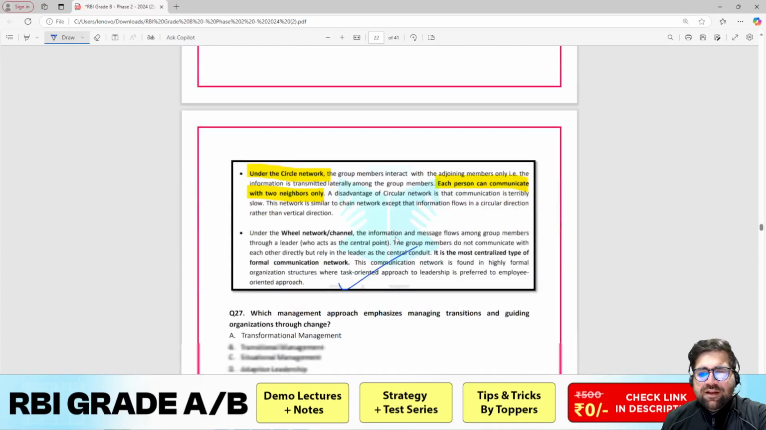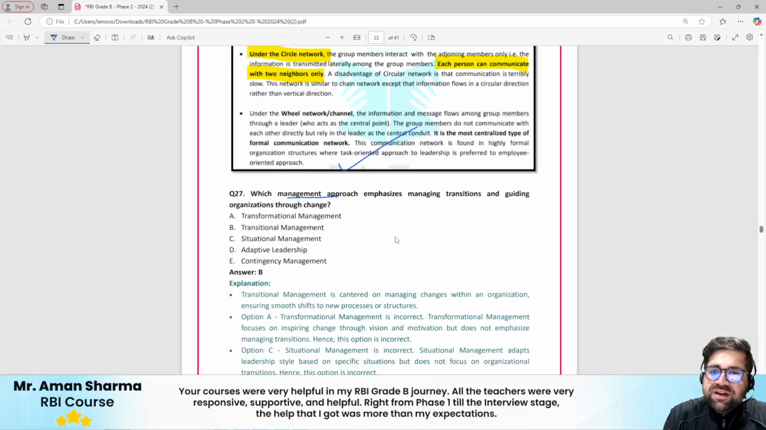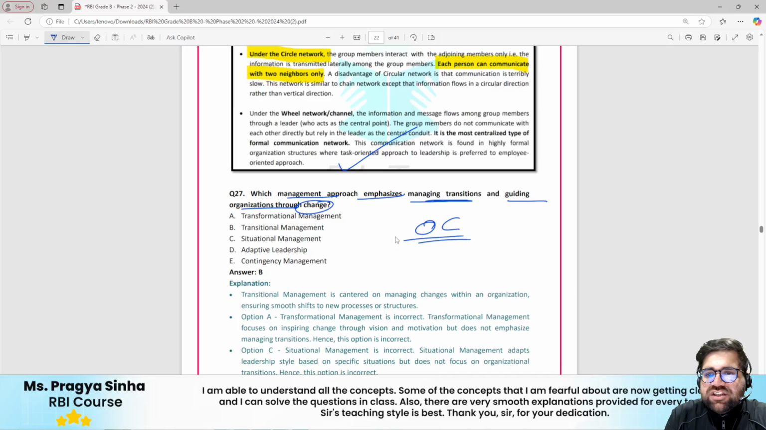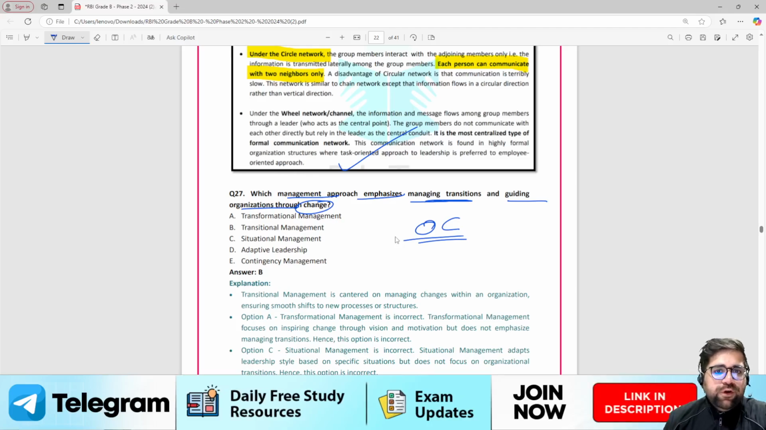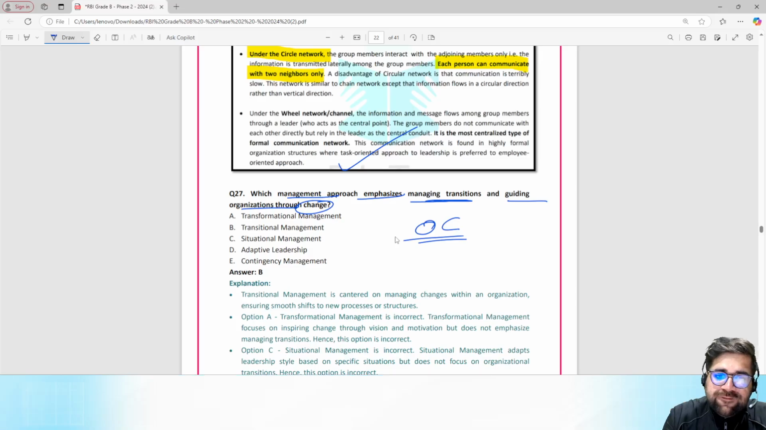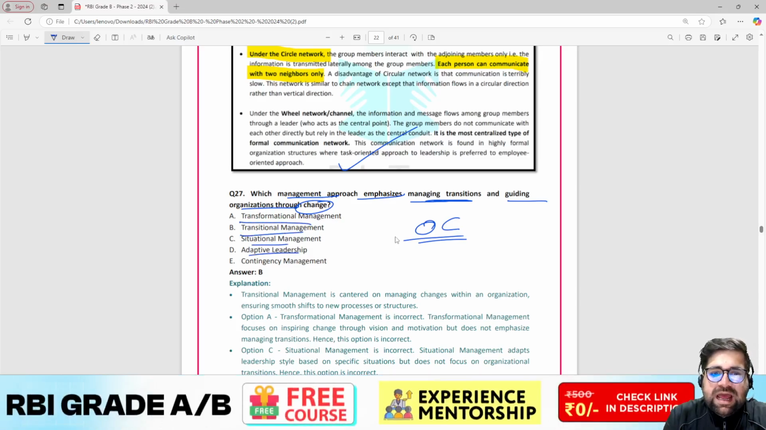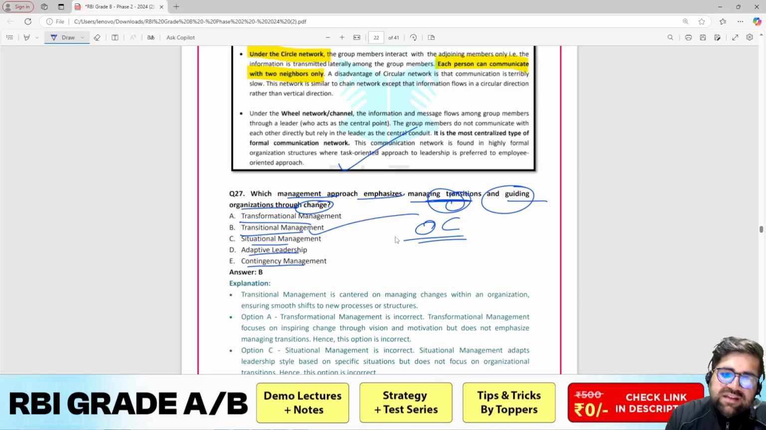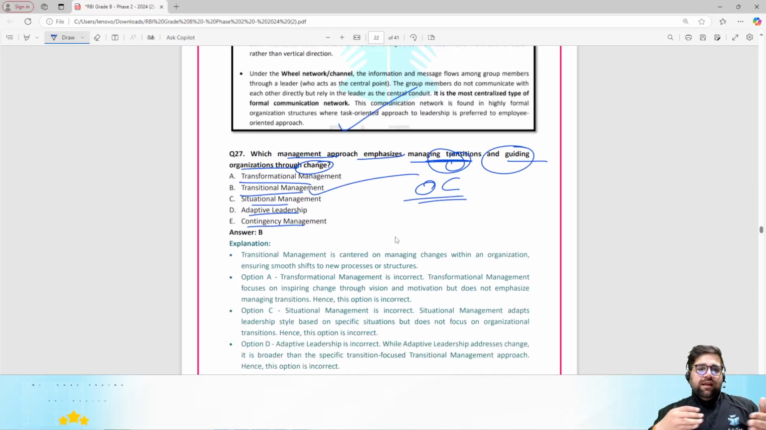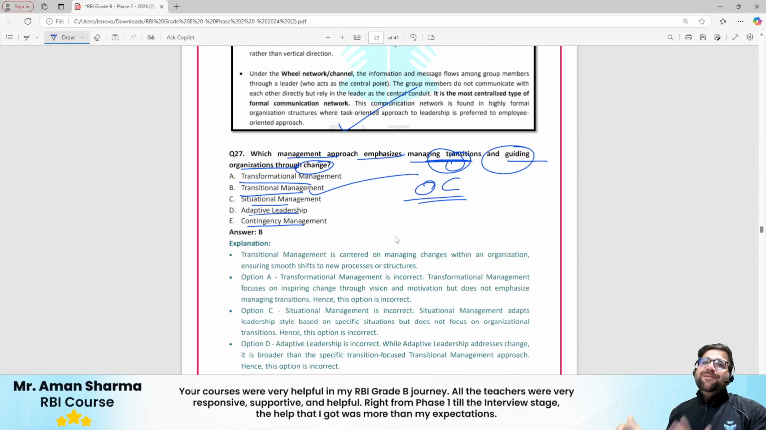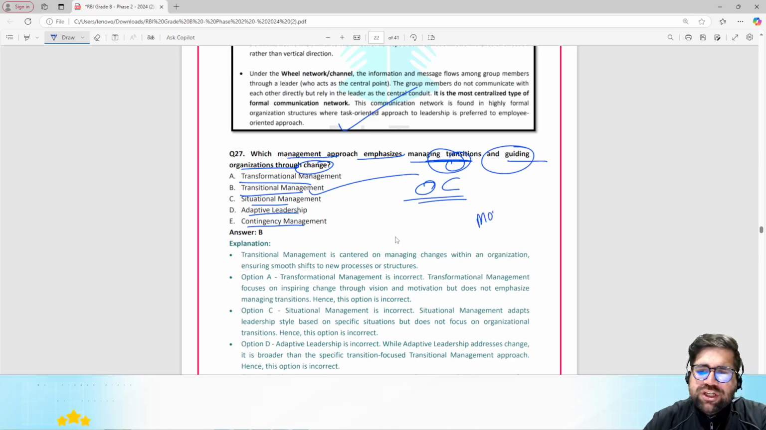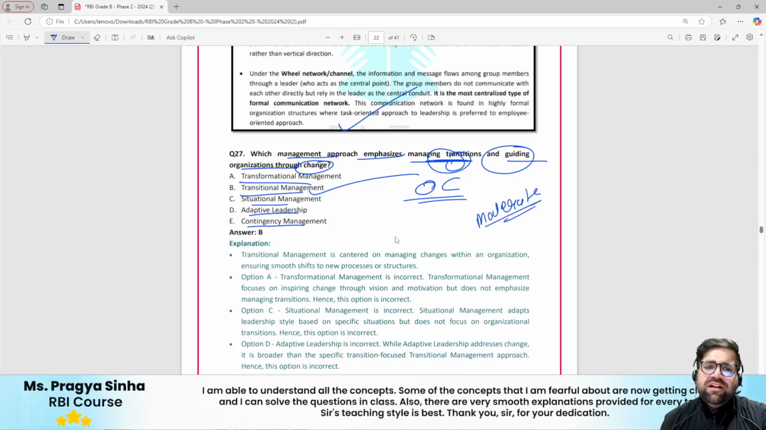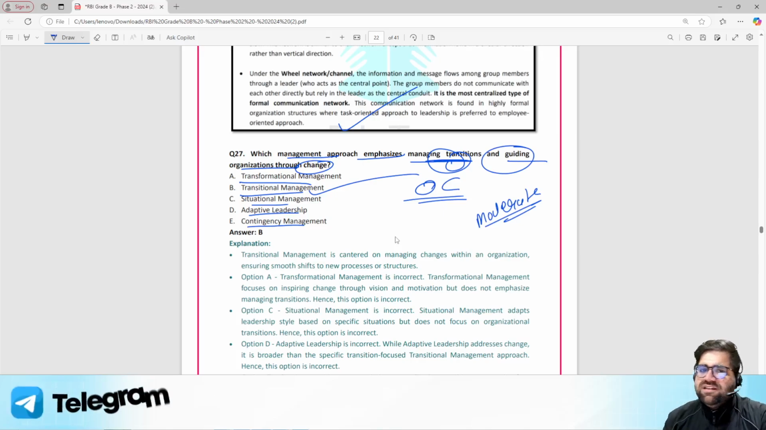You can see the snippets just for proof purposes. Which management approach emphasizes managing transitions and guiding the organization through change? Organizational change is a very beautiful chapter in which Kurt Lewin has contributed one particular theory of change. We all know it, right? But over here they are asking you different options: transformational, transitional, situational, adaptive, or contingency management. You are focusing on transition and guiding through the change, so the correct answer will be transitional management. Transitional management means that we are adapting the change so that there can be smooth implementation. It can be a moderate question because it's not a typical theory which we teach, but still if you apply your common sense, you could have done it.